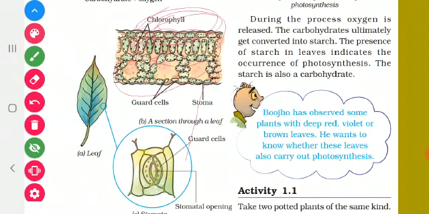So these holes are called stomata. Stoma means singular, stomata means plural. They are surrounded by the guard cells. Like a watchman, like a guard, these cells give protection to the stomata.